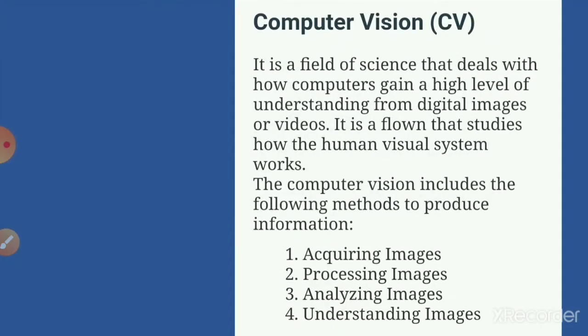Next one is computer vision. It is a field of science that deals with how computers gain a high level of understanding from digital images or videos. It is a field that studies how the human visual system works. Computer vision includes the following methods to produce information, that is acquiring images, processing images, analyzing images, understanding images, and so many things are there, children.